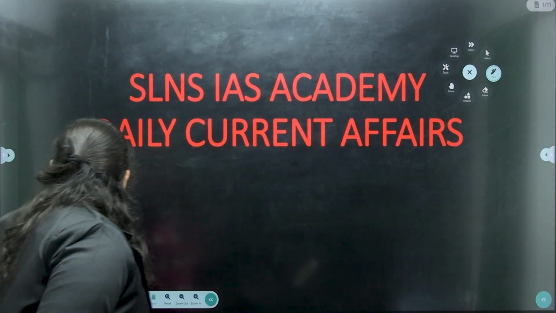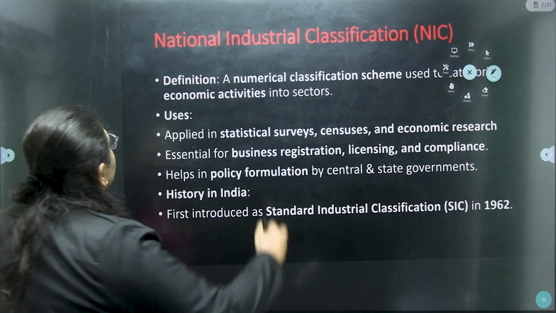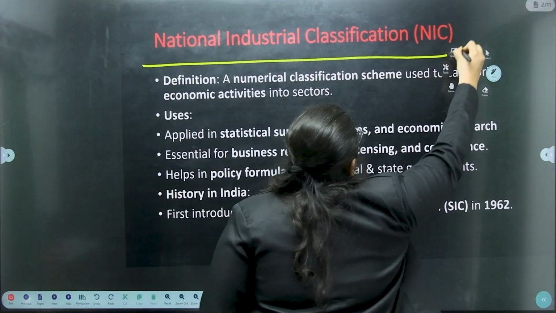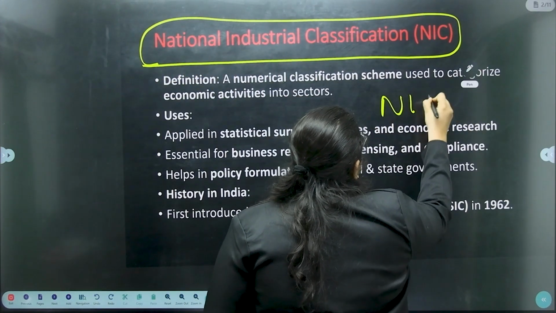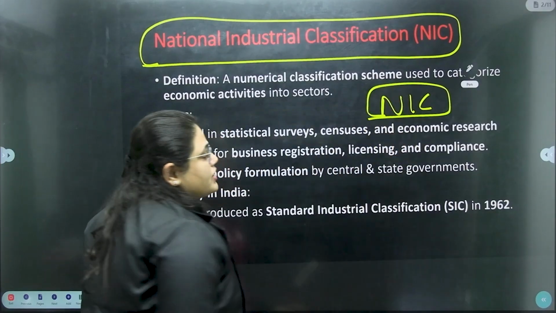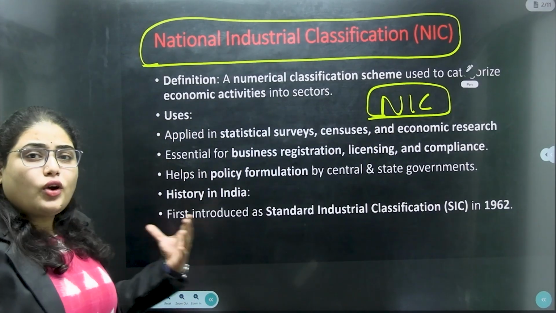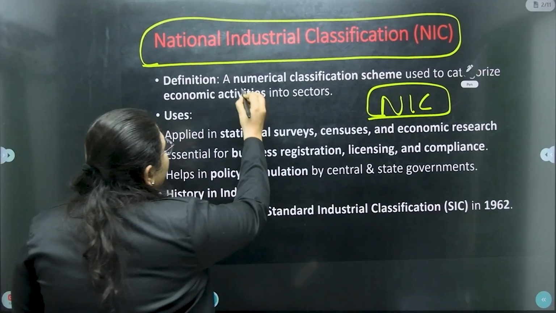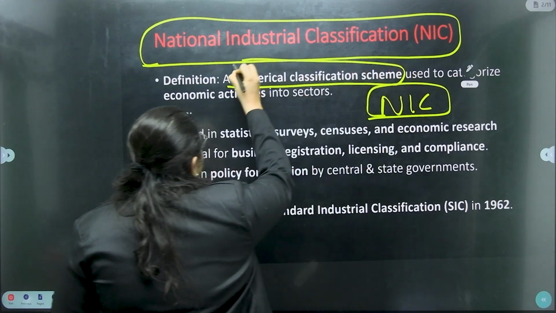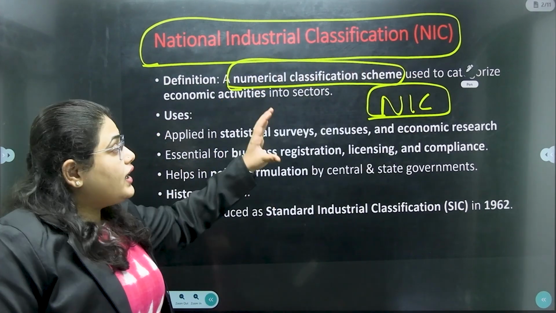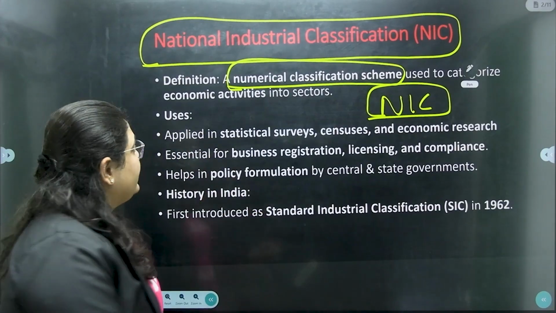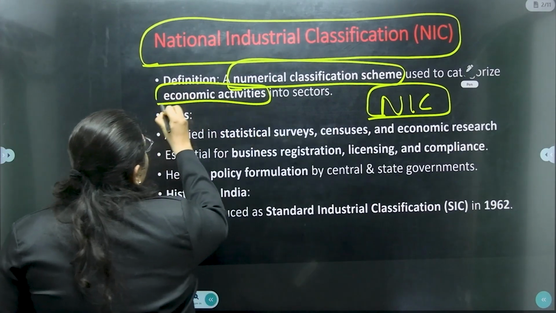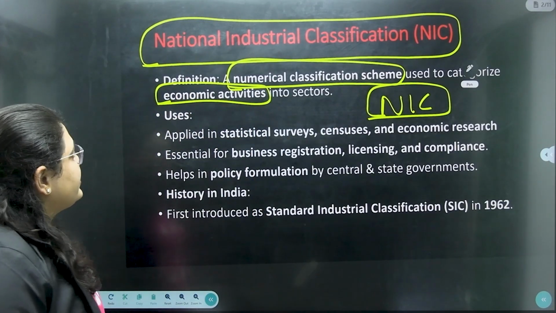Okay. So the first important topic is the National Industrial Classification, which we are calling NIC. National Industrial Classification. So what is this one? It is primarily a numerical classification. So we are giving a numerical value to an economic activity. That is the National Industrial Classification.